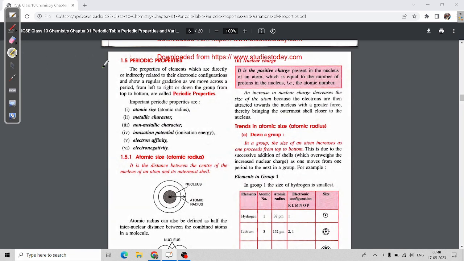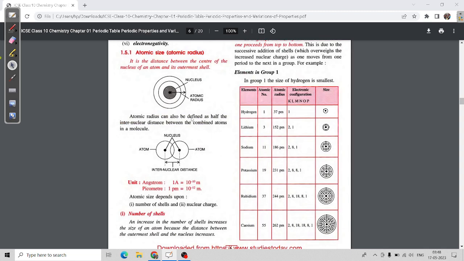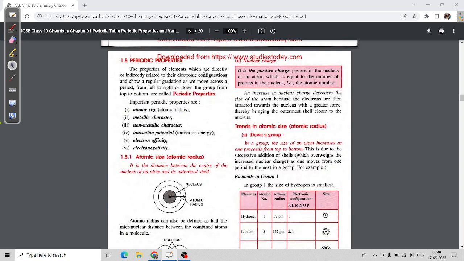Now, this periodic properties topic is very important. You have to understand it, not mug up. Now, atomic size. The first periodic property is atomic size. These are the given names of the periodic properties. You can check here: atomic size, then metallic character, then non-metallic character, ionization potential, electron affinity, electronegativity. Like that, they are given the names.